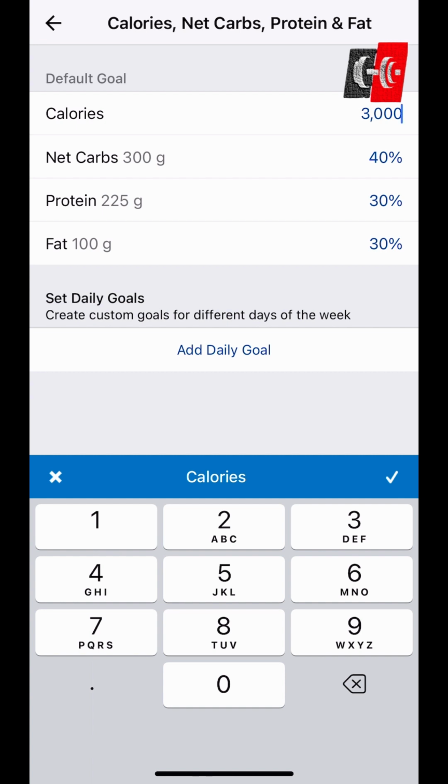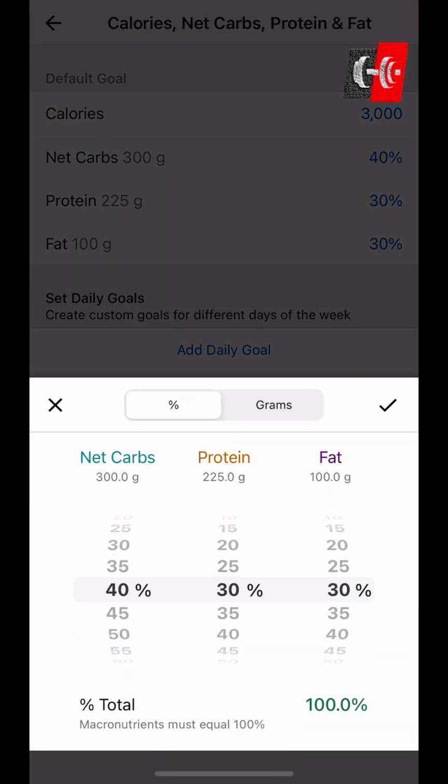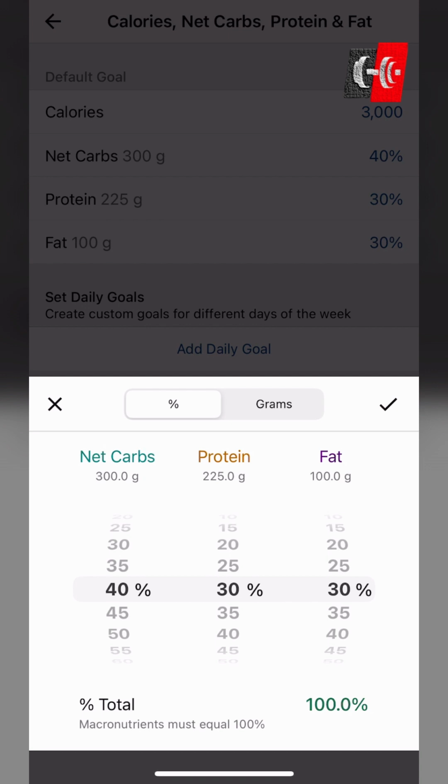And you might need to adjust the percentages a little bit to equal your goal. But like I said previously, don't worry too much about MyFitnessPal for protein, fats, and carbs because we're going to track it in-app when I set up your custom nutritional goals.